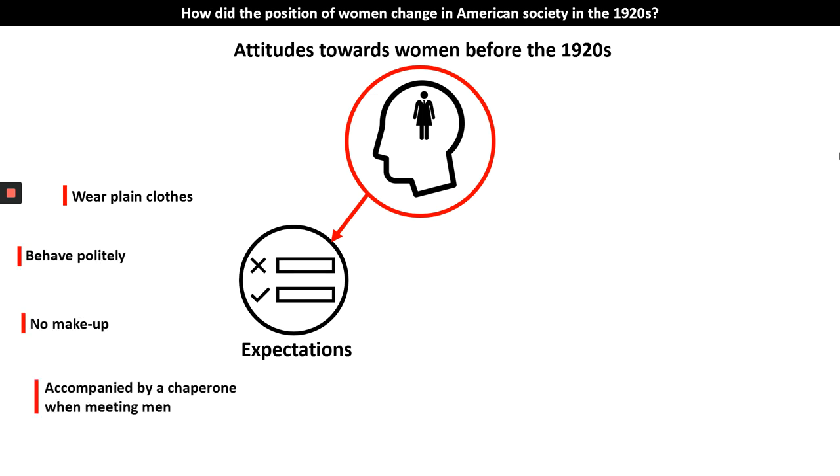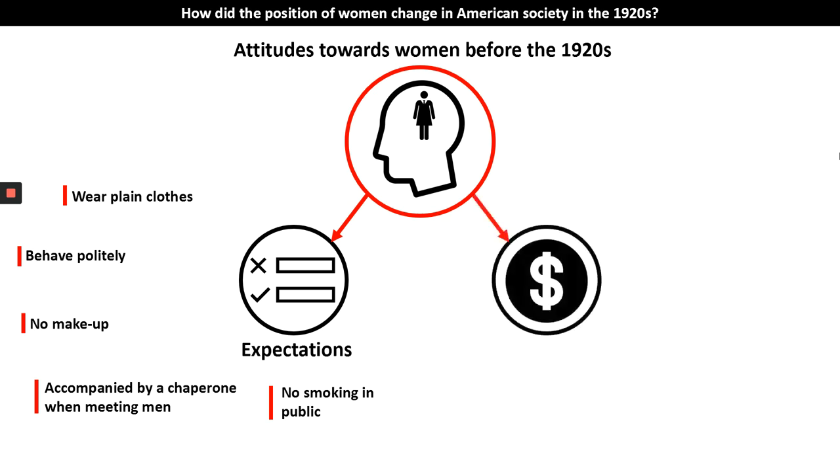And if they wanted to go out to date a man or to meet a man, they needed to be accompanied by a chaperone. This was someone, usually an older woman, who would make sure that the behavior was polite and that nothing happened that shouldn't be happening. And they were expected not to smoke in public. So these are the series of expectations that were placed on American women before the 1920s.